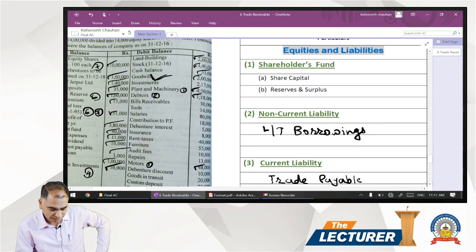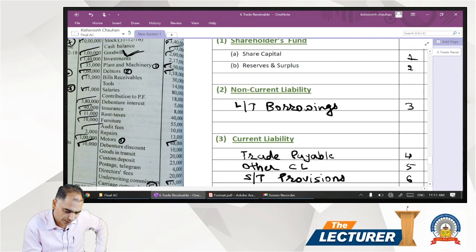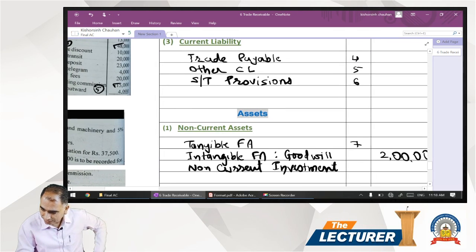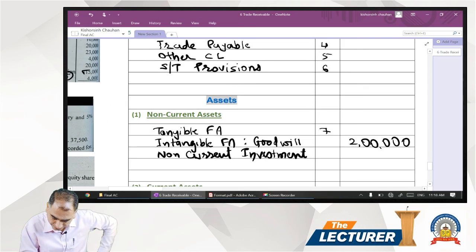Goodwill. Investment 2,17,000, there is no adjustment on investment, so we have no separate schedule for that. So directly investment in the balance sheet, asset side, non-current investment comes to amount 2,17,000.